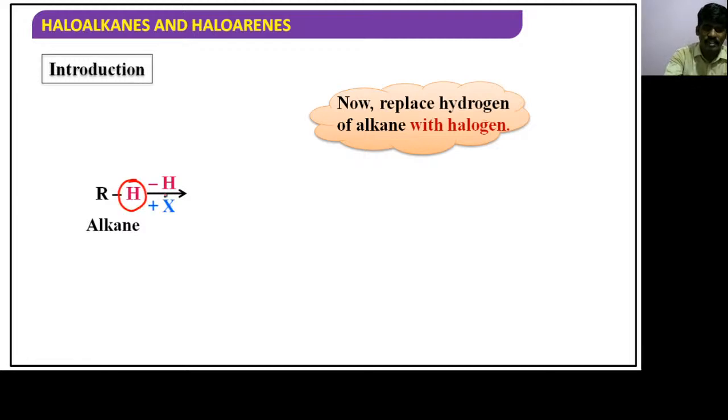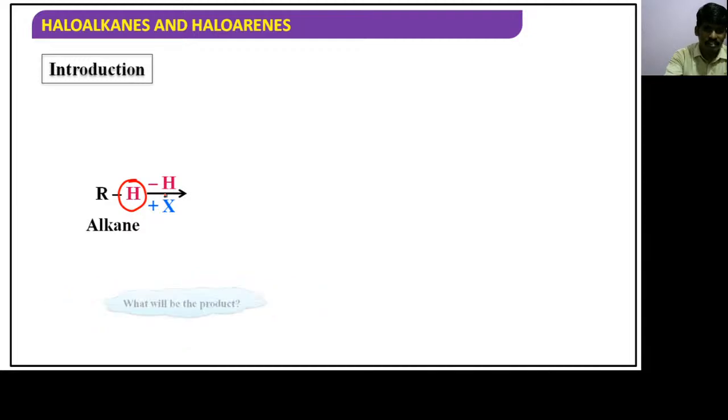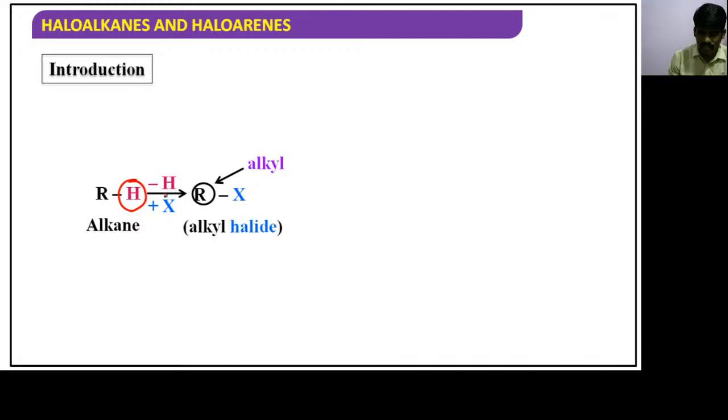With halogen, if you replace it, then RH can become what? What will be the product, guys? Obviously, the product will be RX. And in this RX, what is R there? The R we circled over there is called alkyl. X is known as halide. It is in the compound state, so it is said to be a halide. Now what is this compound called? Alkyl halide. This is the common name of RX compounds.